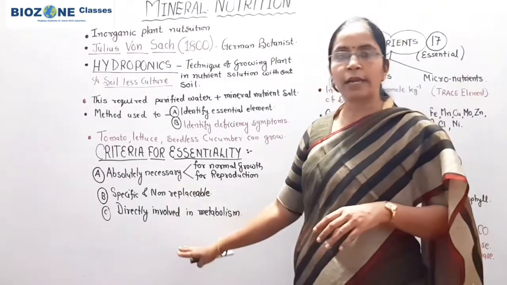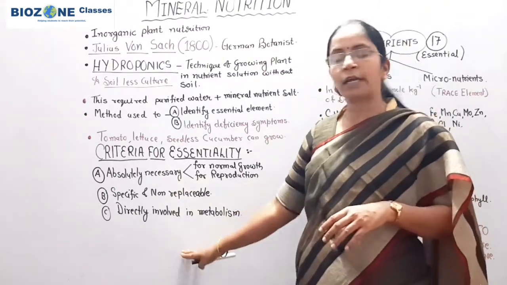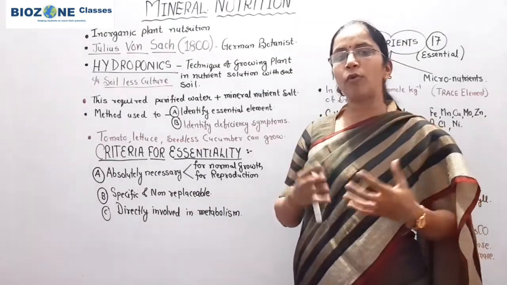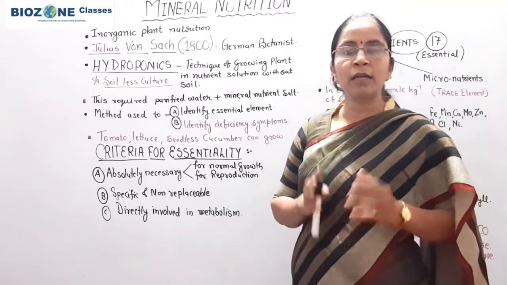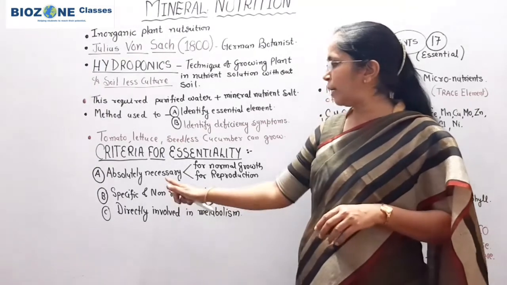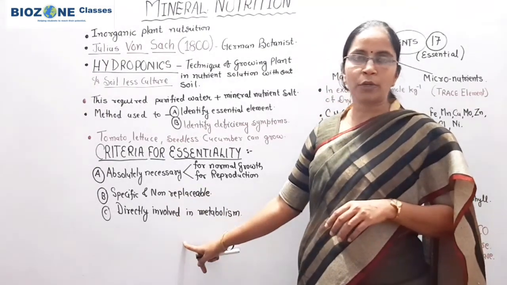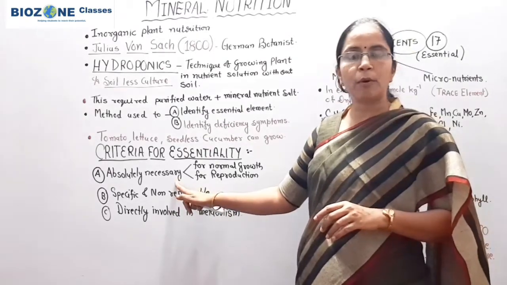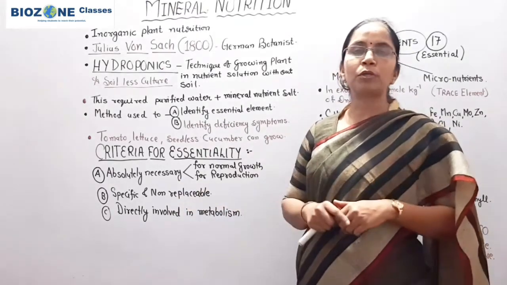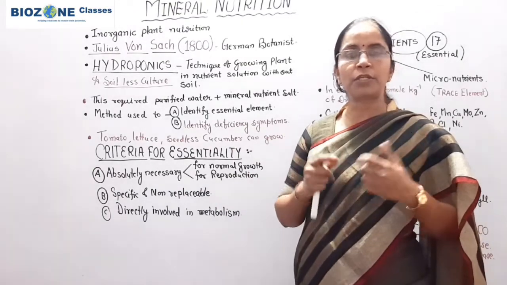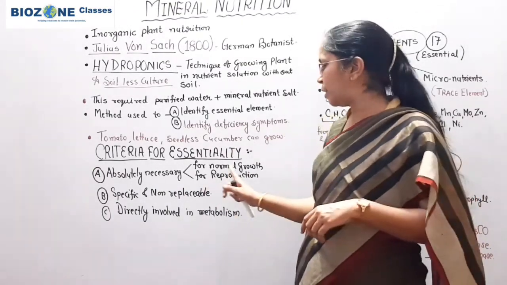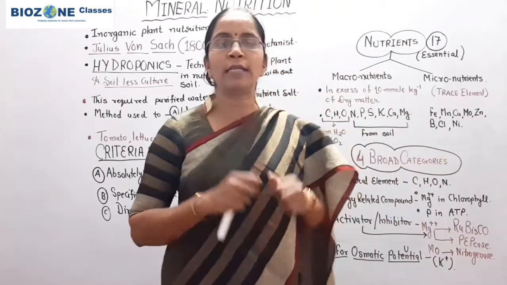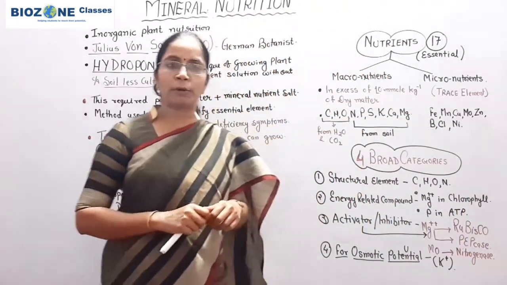So these three criteria you remember, because generally a question is asked that which of the following is not a criteria for essentiality of an element. So these three points you remember for essentiality. This point is mainly important: what is the absolute necessity? Absolute necessity means the element is required for normal growth as well as for reproduction.